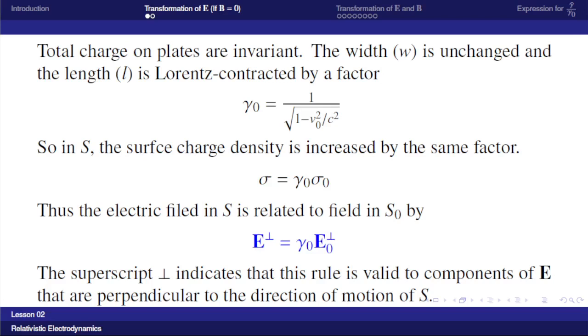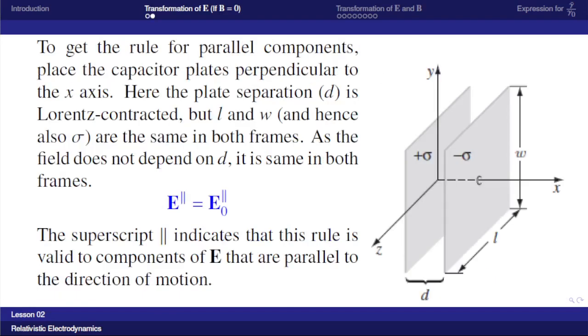So E perpendicular is equal to gamma 0 into E0 perpendicular. That is the transformation rule for the perpendicular component of electric field, that is, the component of electric field perpendicular to the direction of motion between the two frames.